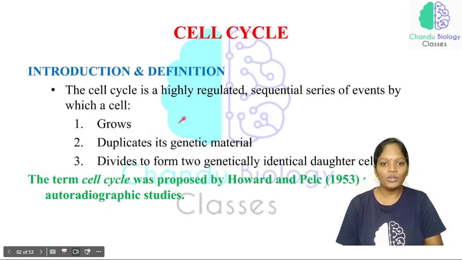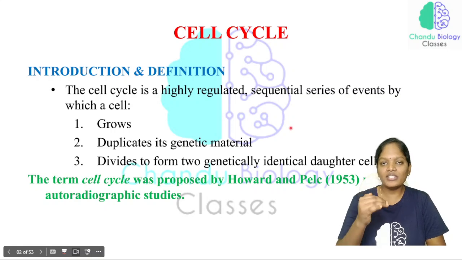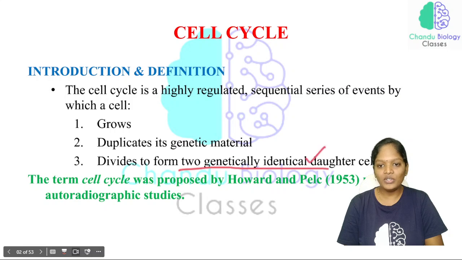So you should know that one cell is going to grow, and within the cell the genetic material is duplicated into its copy. Now after the cell has reached a certain size, it tends to divide, forming two genetically identical daughter cells. Finally one cell divides into two cells.